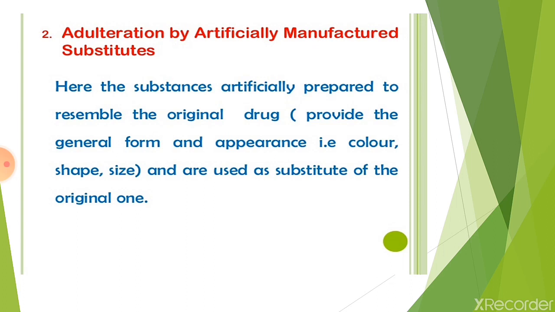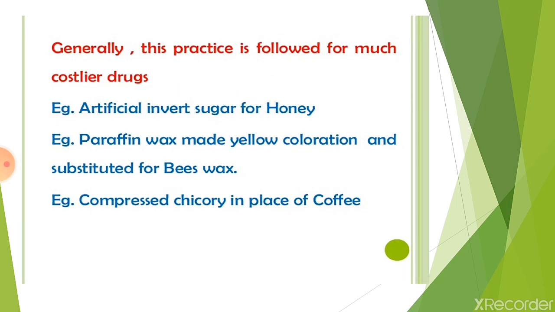This type of drug is similar in color, size and shape, or in morphological characteristics, and these drugs are used as a substitute for the original drug. Generally, this practice is followed for much costlier drugs. For example, artificial invert sugar for honey.